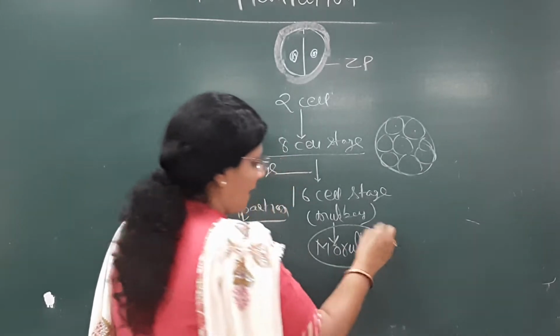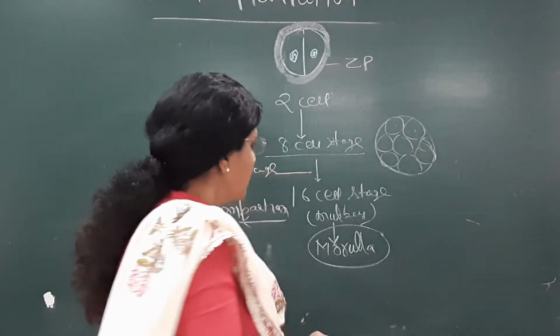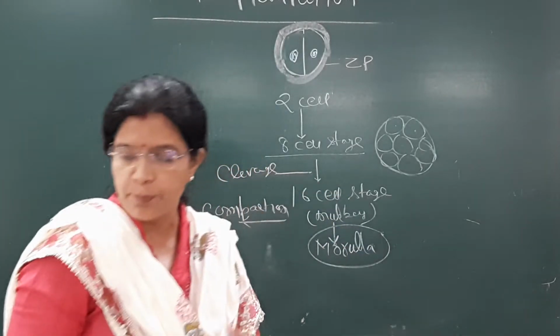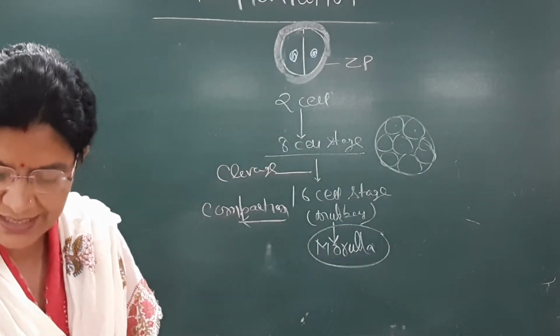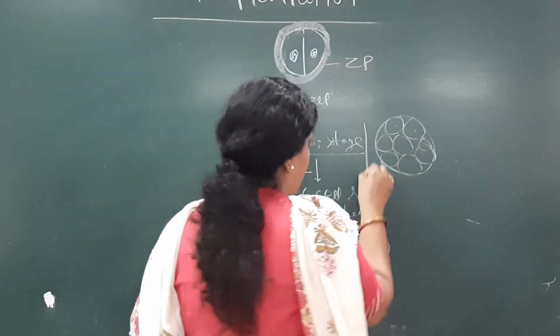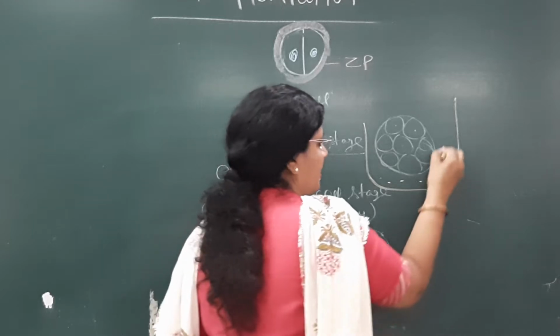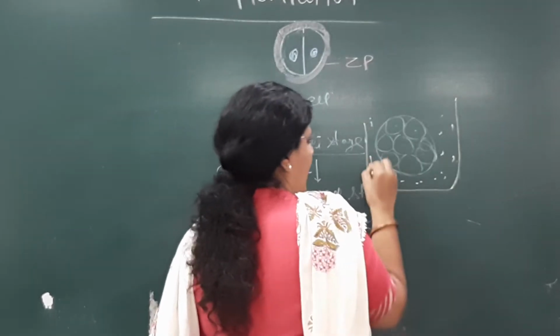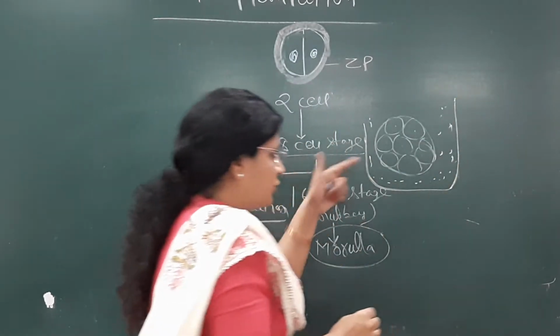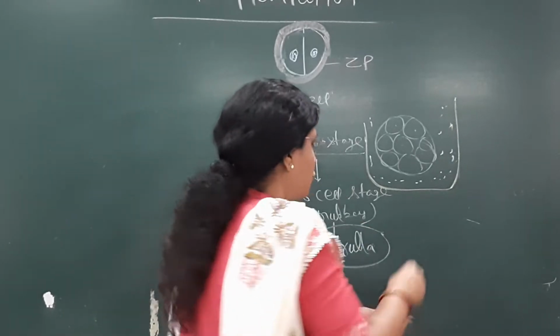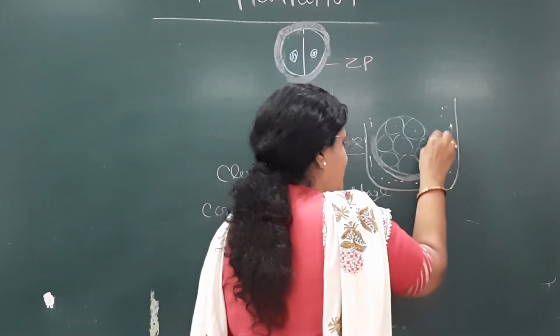So what will happen now? At this stage, you have to just imagine that we are putting the rasgulla in this rasmalai. Now the blastocyst and zona pellucida are still there.